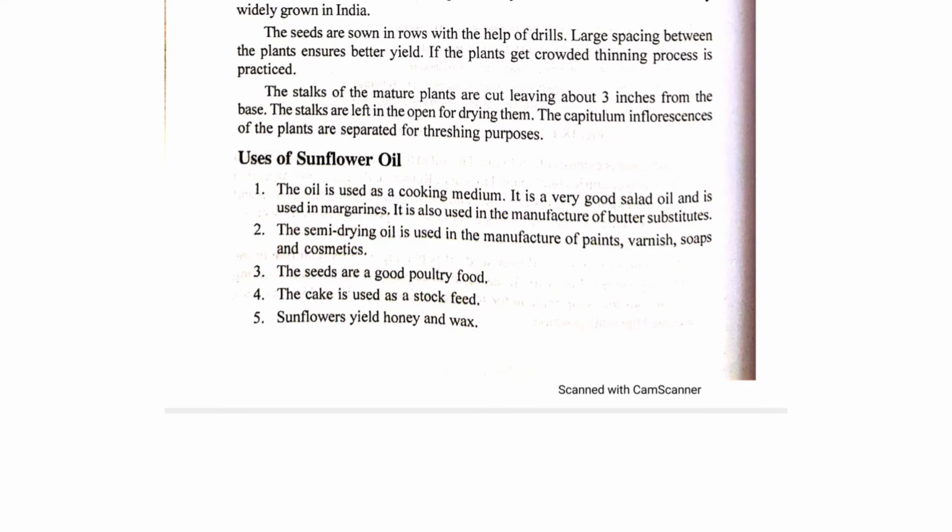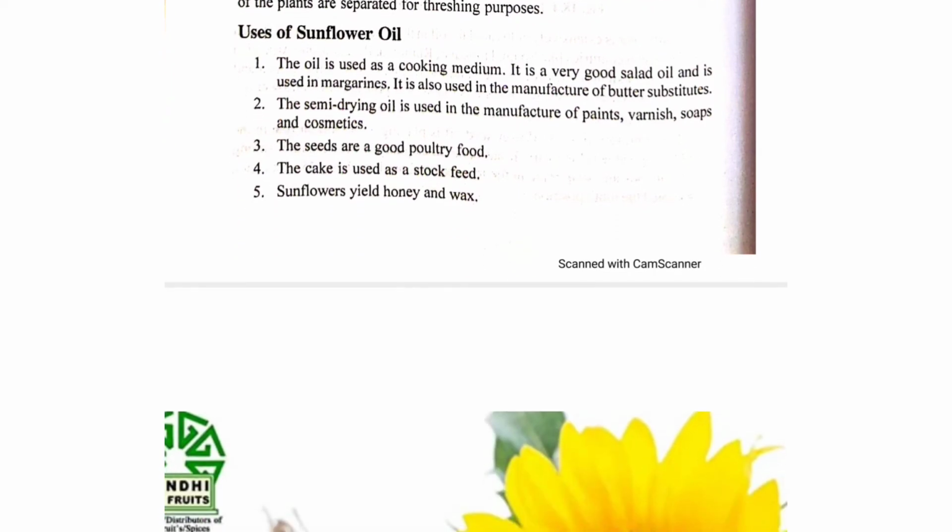So after this there are some uses of sunflower oil. The oil is used as a cooking medium. It is a very good salad oil and it is used in margarines. It is also used for the manufacture of butter substitutes. The semi-drying oil is used in the manufacture of paints, varnish, soap and cosmetics. The seeds are good poultry food. The cake is used for stock feed, and the sunflower also yields honey and wax.